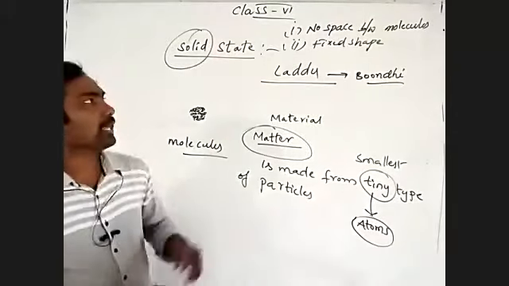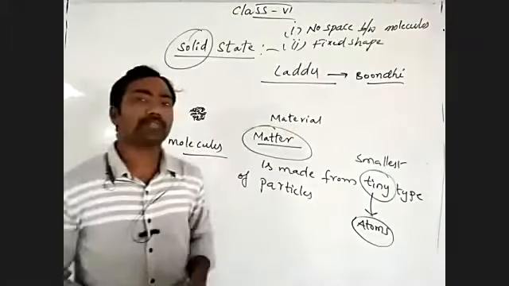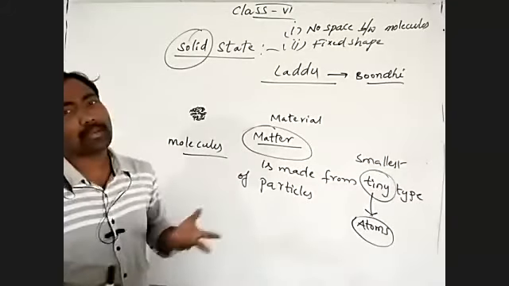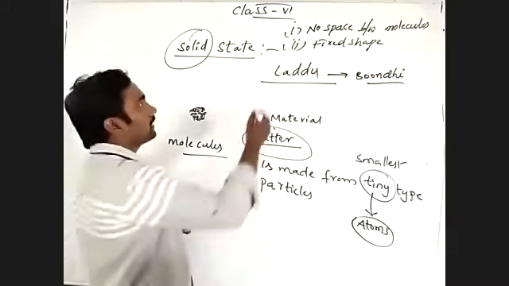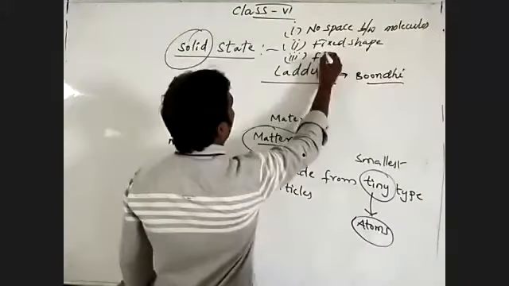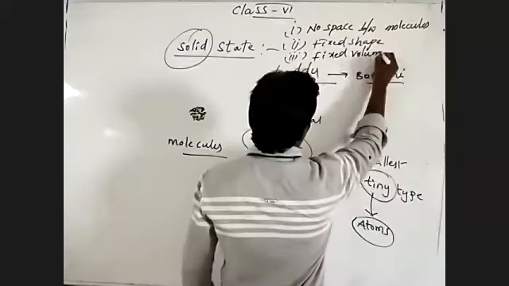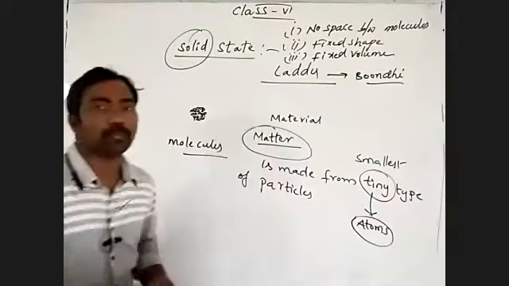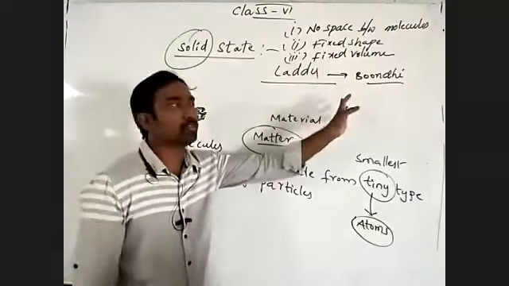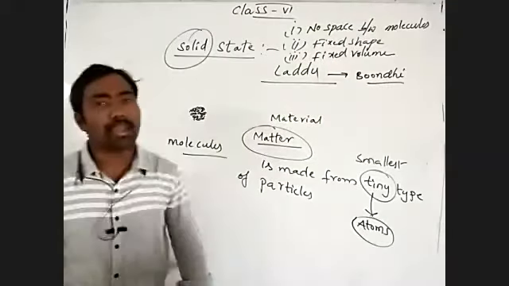So what I am saying is that solids have a fixed shape. Whatever shape this mass has, that much volume it consists of. That's why it has a fixed volume. See, there is no space between molecules and they have a fixed shape and fixed volume.